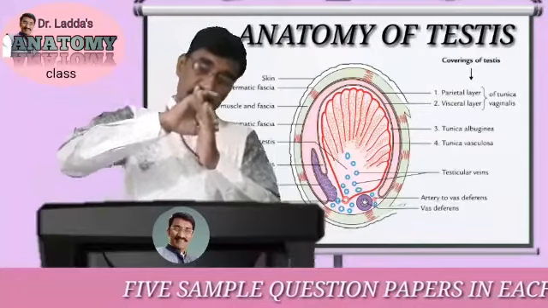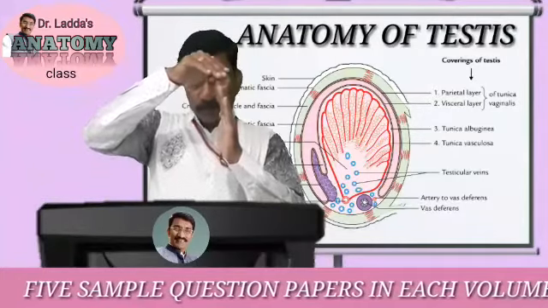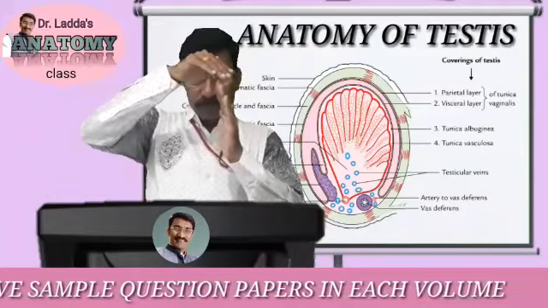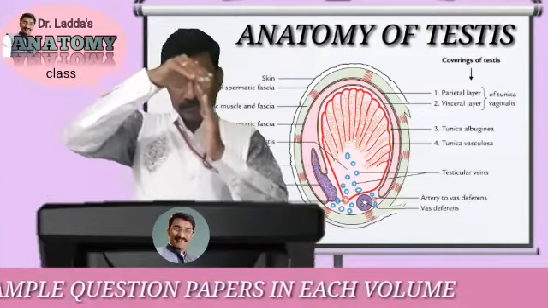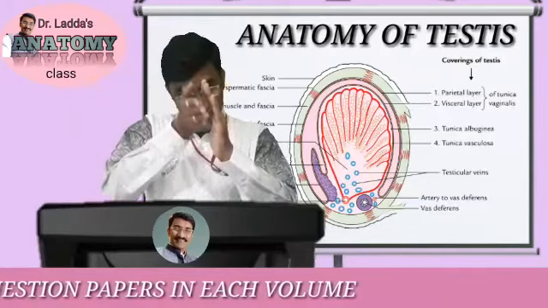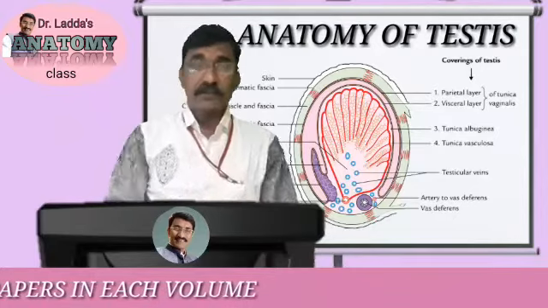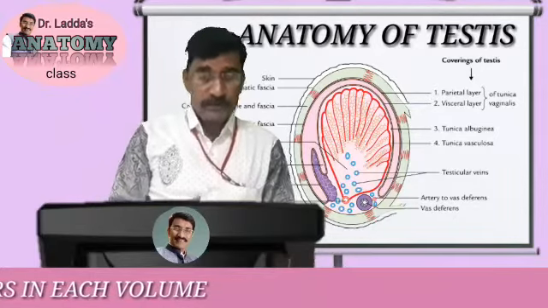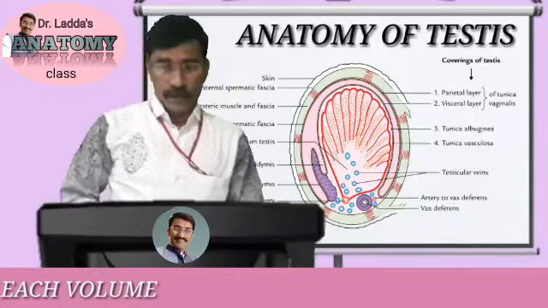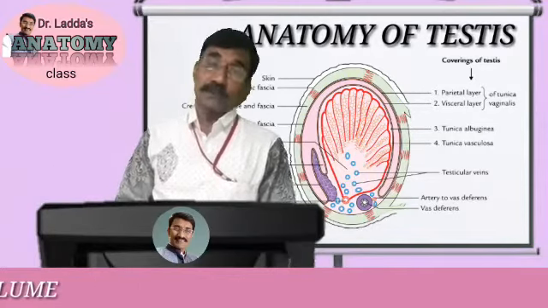The outer layer runs like this, covering the distal part of the spermatic cord and the duct of epididymis, and then it comes down and continues with the visceral layer. In between these two layers there is a serous fluid, and that fluid allows the testes to move smoothly inside the scrotum.